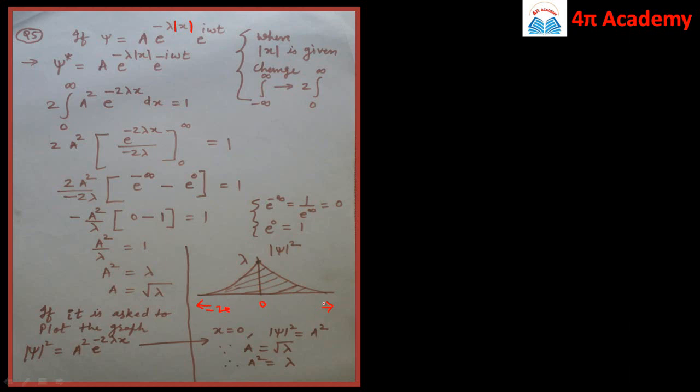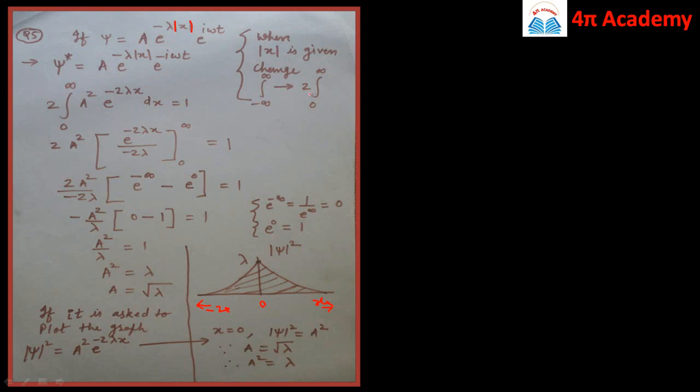So the nature of the wave function on both the sides being the same, you have to simply multiply it by 2 and you can find it in the region from 0 to infinity. So let us find out the complex conjugate. It is psi star is equal to 2 times a into e raised to power minus lambda mod of x into e raised to power, here remember you have to change i to minus i.